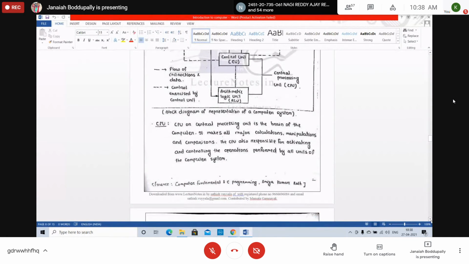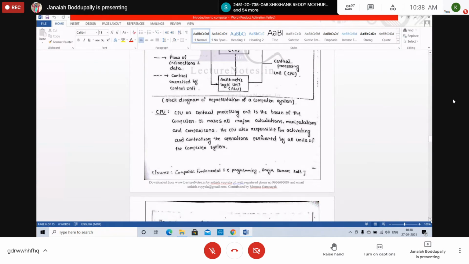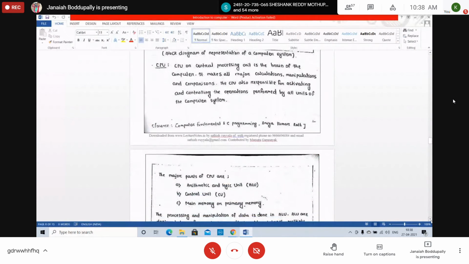So the CPU, central processing unit, is the brain of the computer. It controls everything: calculations, manipulations, and comparisons. The CPU is responsible for activating and controlling the operations performed by all the other units of the computer, input, output, everything. This is the brain of the computer.